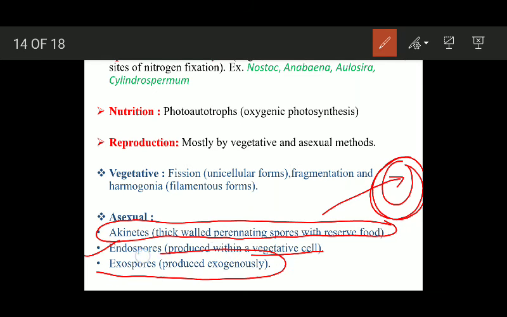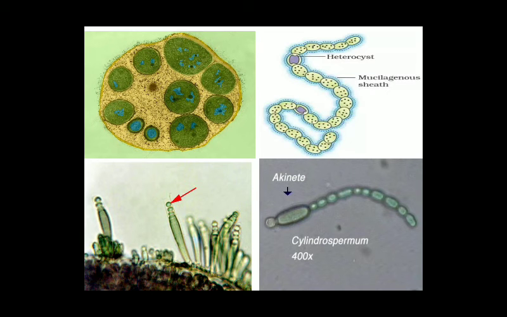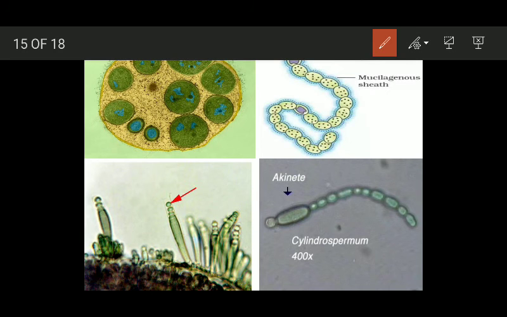Exospores are produced exogenously. For example, this is a filamentous blue-green alga. At the tip, it will form small sized spores. Here you can see the endospores.